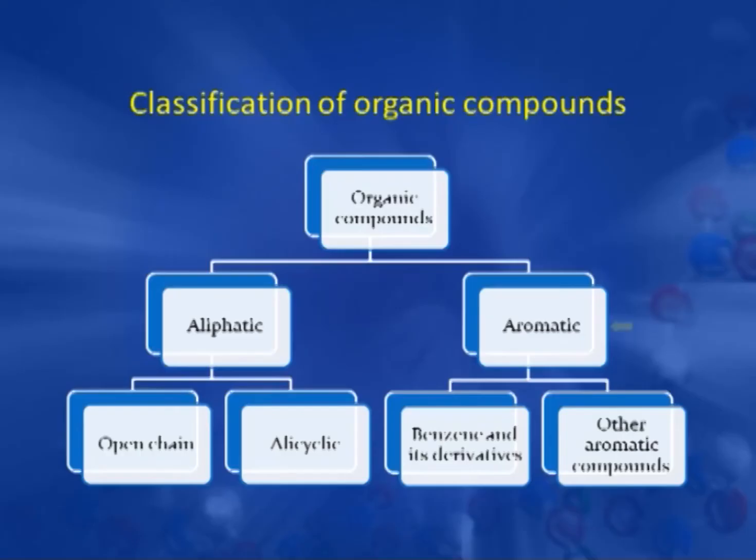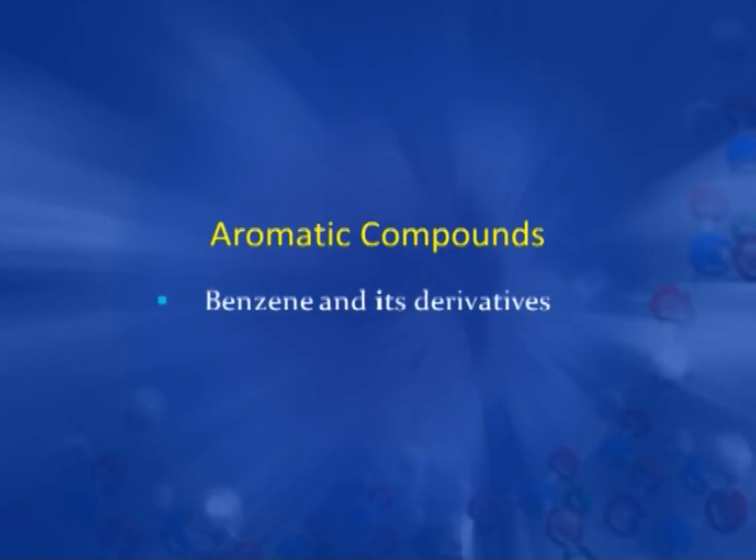cyclobutane, cyclopropane, etc. Aromatic compounds are further subdivided into two categories: one is benzene and its derivatives, and the other is other aromatic compounds which are not benzenoid compounds. Today we discuss the aromatic compounds, and in aromatic we discuss benzene and its derivatives.